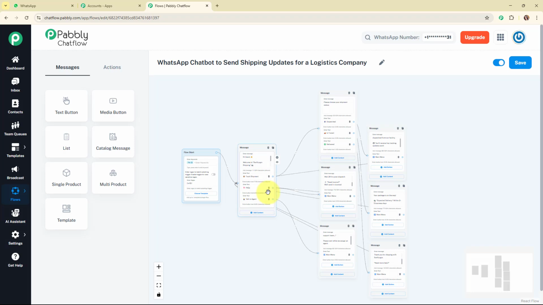And now to create a complete WhatsApp chatbot, what we are going to do is that we are going to save this chatbot created by clicking on the save button given over here. And you can see it says flow updated successfully. That means we have successfully saved our flow. So now we are going to see the working of this amazing chatbot by sending a WhatsApp message to my WhatsApp chat. So let me take you back to my WhatsApp.